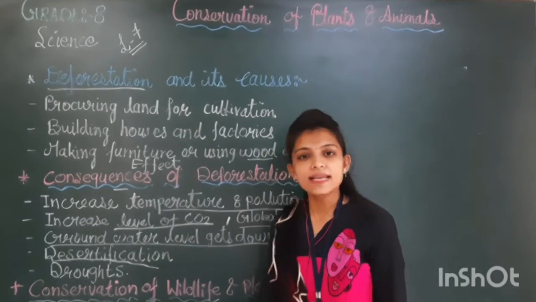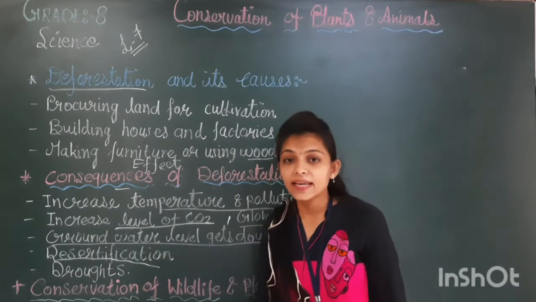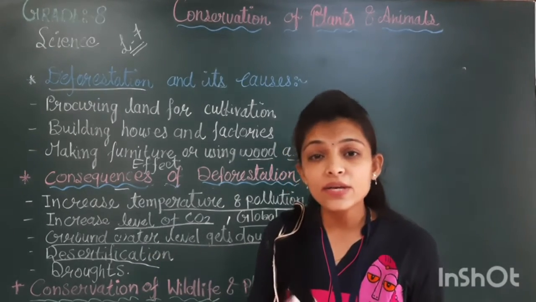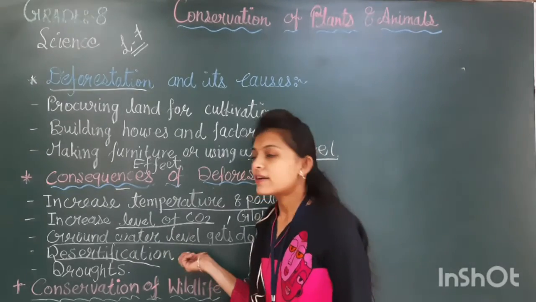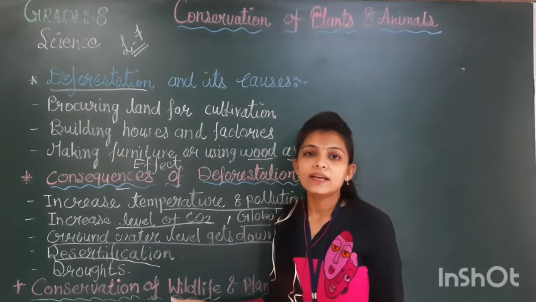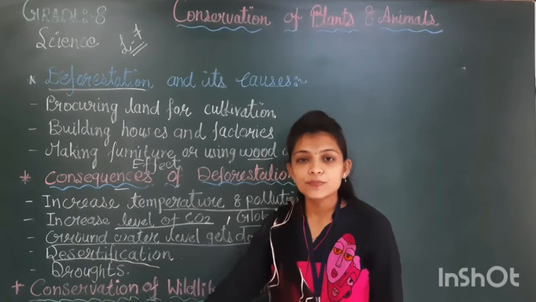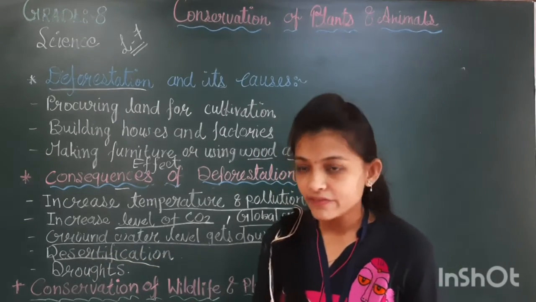That is known as desertification. अगर trees ही नहीं हैं, if we are not growing more trees and we are continuously cutting the trees, the land will become like a desert, and this process is known as desertification.